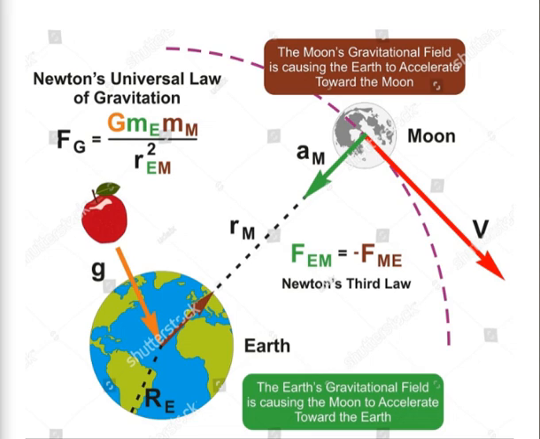In our solar system, Earth's gravitational acceleration is 9.8 meters per second squared. Jupiter's gravitational acceleration is 26 meters per second squared, which is the highest, and the lowest is the Moon's or Mercury's.